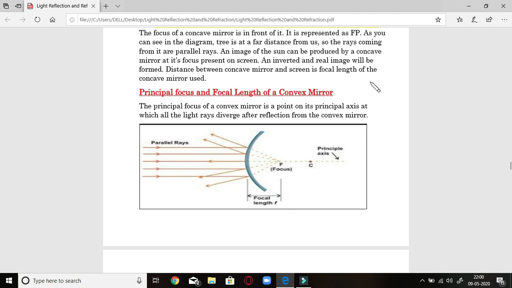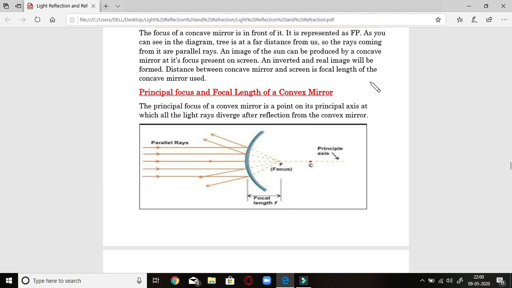An image of the sun can also be produced by the concave mirror in a similar way, and you can project it on paper. After half an hour or 35 minutes you can see that the part of the paper where all the rays converged after reflection will be burnt out. This is because of the converging property of the concave mirror, that it can easily burn a paper if it has a high focal length.